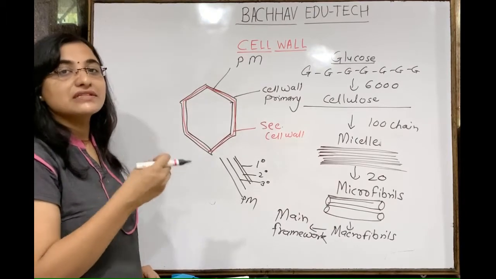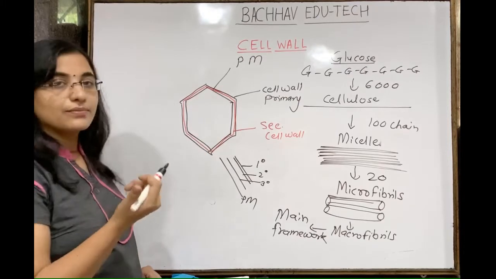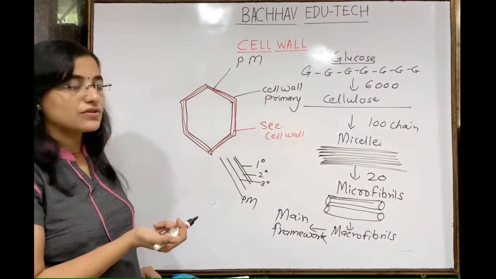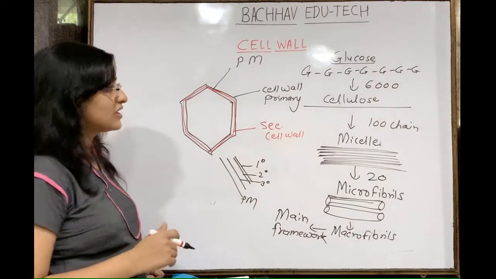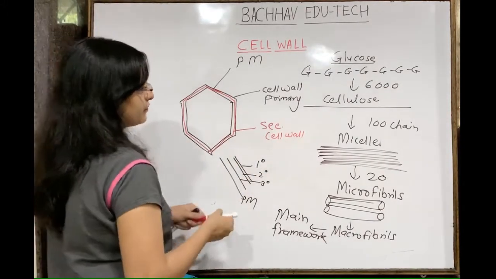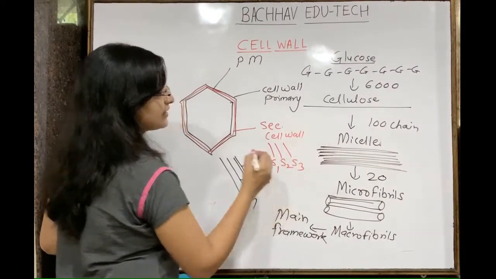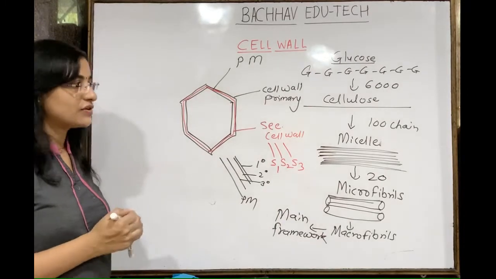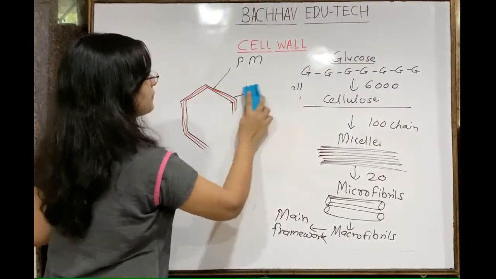In some cases, in some plants, there is presence of the tertiary cell wall also. You find out some examples where there is presence of the tertiary cell wall. It is near the plasma membrane. Understand this? So basically the secondary cell wall has 3 layers. So S1, S2, S3 layers are present. Understand this? So we can again draw this structure to understand it in a better way.